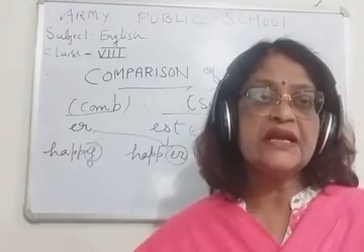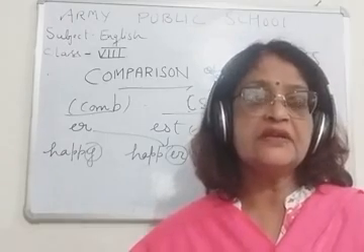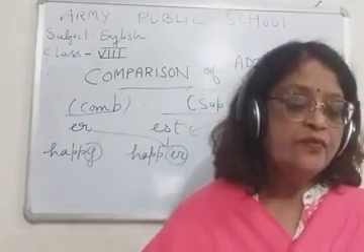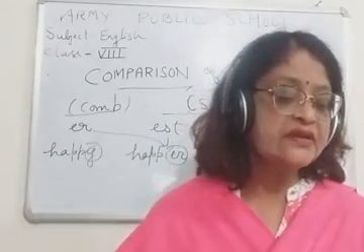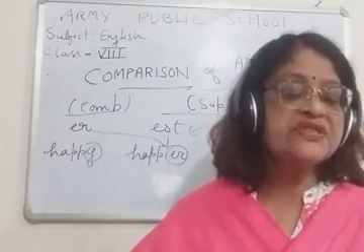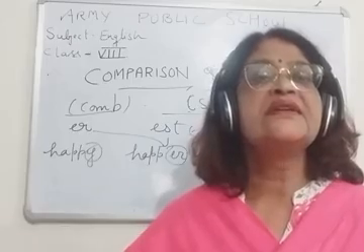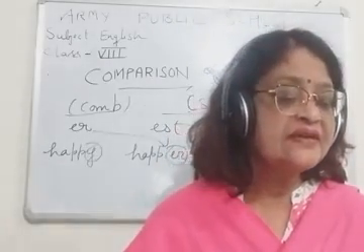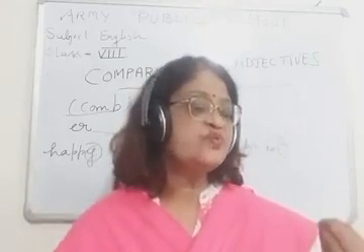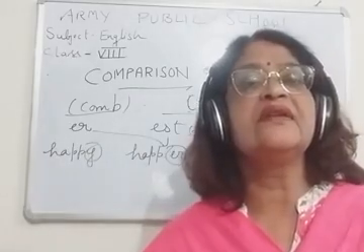Intelligent, more intelligent, most intelligent. Obedient, more obedient, most obedient. Interesting, more interesting, most interesting. Important, more important, most important. Of course, careful, more careful, and most careful. So children, these are some of the positive degree adjectives. So we only have to use more in the comparative degree and most in the superlative degree.